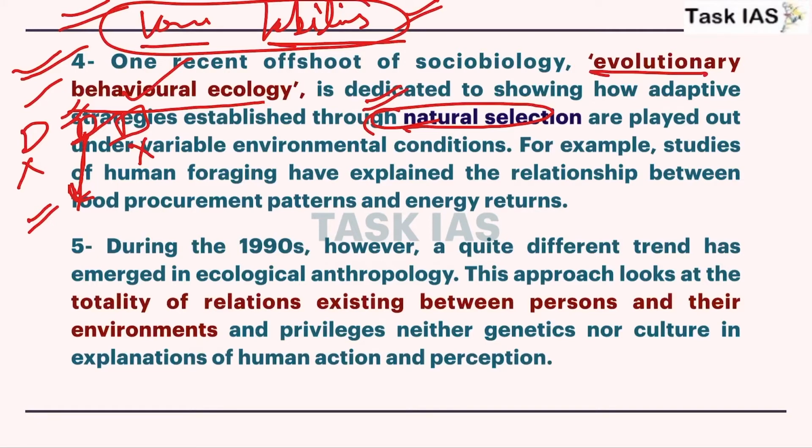Now according to them, natural selection works on both physical as well as cultural aspects. So for the physical aspect you can mention this example. For the cultural aspect they have mentioned how food procurement or survival mechanisms change according to different environmental situations. For example, if someone is living near coastal areas, then fishing is the most suitable food procurement method for that community.